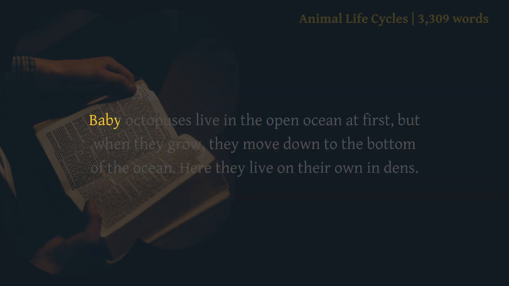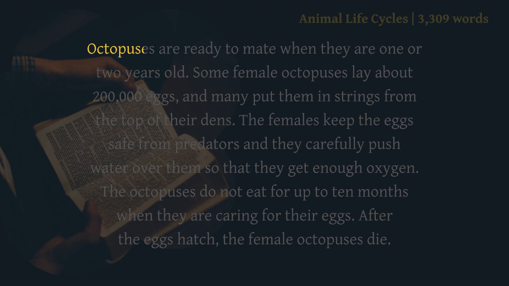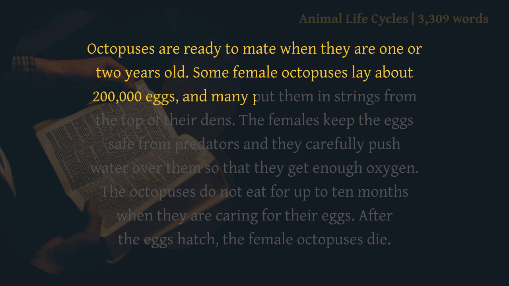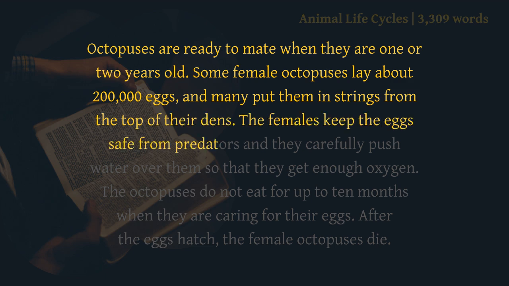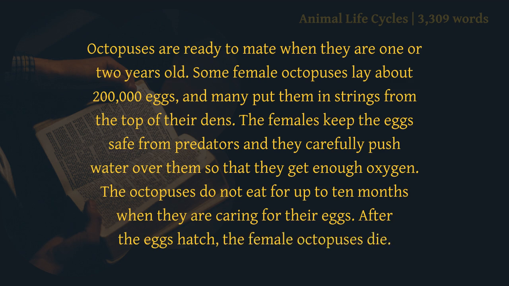Octopuses. Baby octopuses live in the open ocean at first, but when they grow, they move down to the bottom of the ocean. Here they live on their own in dens. Octopuses are ready to mate when they are 1 or 2 years old. Some female octopuses lay about 200,000 eggs, and many put them in strings from the top of their dens. The females keep the eggs safe from predators and they carefully push water over them so that they get enough oxygen. The octopuses do not eat for up to 10 months when they are caring for their eggs. After the eggs hatch, the female octopuses die.